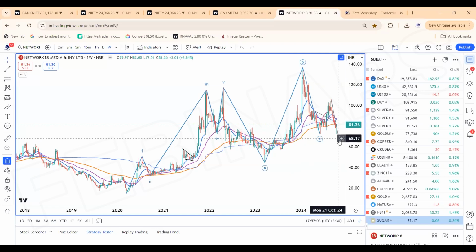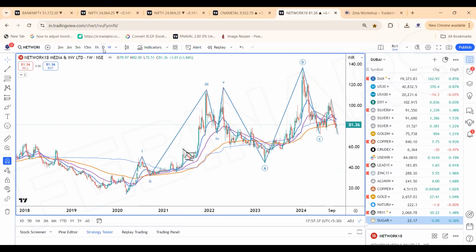The A, B, C, X could have completed, and now the trend could have been starting. Huge potential is there in the stock. Why is this? See here we are seeing a clear one, two, three, four, and five, then A, B, C correction, then the third impulse should start in the stock, which could take the stock to different levels until this low is held. 72 could be the stop for the stock.